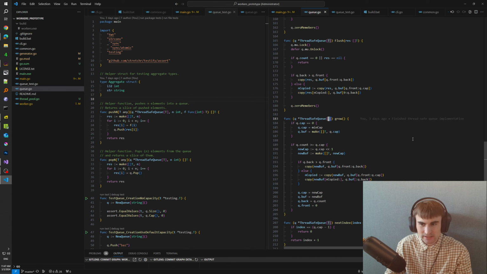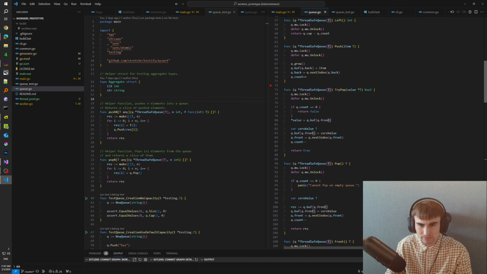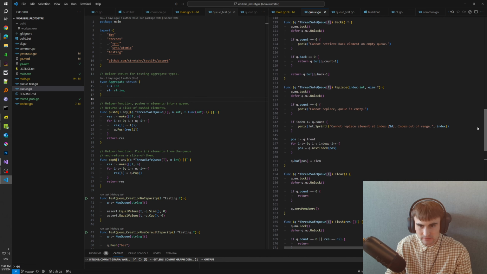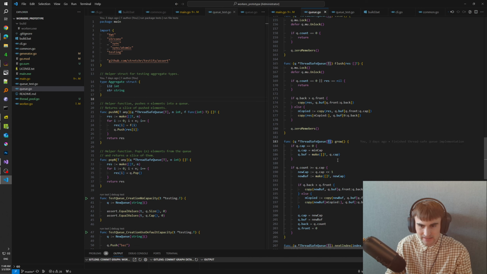T here is basically generics, the same thing as you do in C++. If you specify a template, that's exactly the same in Golang. So T can be anything, an object, a POD type, it can be anything.